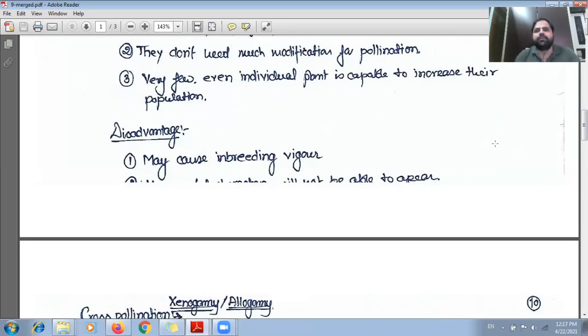But if the population of a plant or animal or any species has the same genetic makeup, then either they will adapt to the environment or not. If the population, or we can say the individual, is not able to adapt to the environment, then all the individuals of the same species will die.